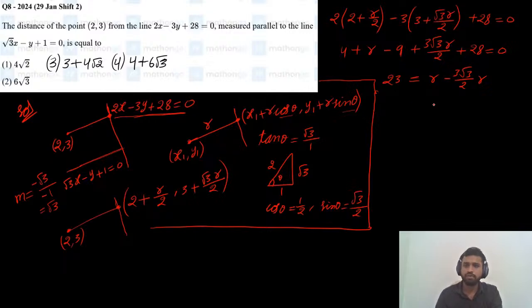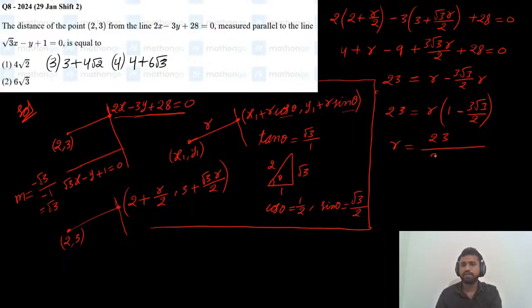So from here, what is the value of r? 23 equals to, take r common, 1 minus 3 root 3 divided by 2. So r equals to 23 divided by 2 minus 3 root 3, and these two we can write here. So the value of r we got here is 46 divided by 2 minus 3 root 3.